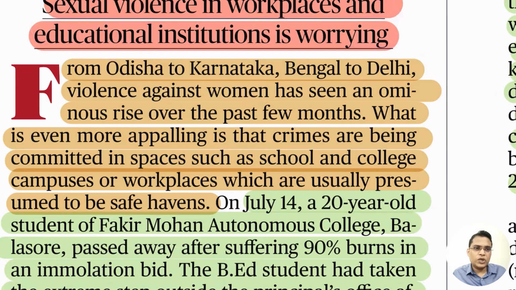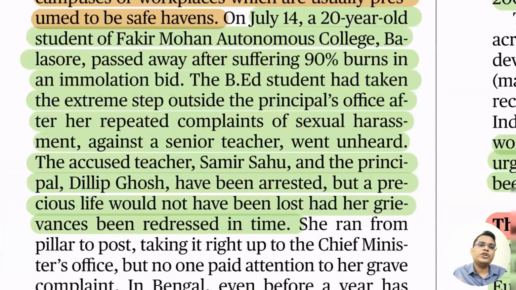Look at the recent death of a student in Odisha after repeated sexual harassment. When the student complained to the principal and the internal complaint committee, no one listened, and instead of blaming the culprit, they blamed the student. When no option was left, the student self-immolated by setting fire to herself. This is a very sad incident. When someone takes their own life, it means there is something wrong in our society and in our system. So we have to understand how we are going to control that.